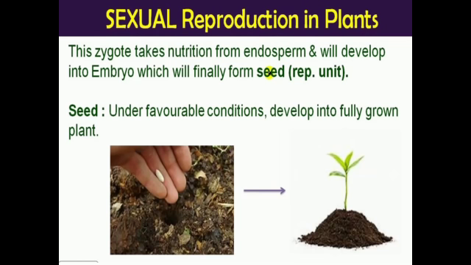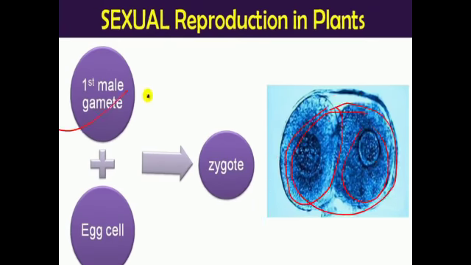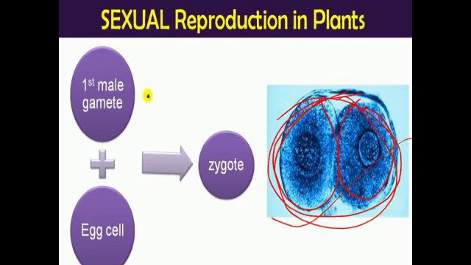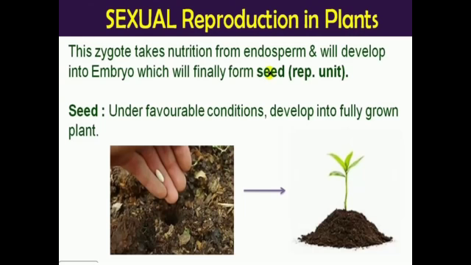Now this zygote takes nutrition from the endosperm. The zygote that is formed here takes the nutrition from the endosperm and develops into an embryo, and this embryo finally forms the seed.